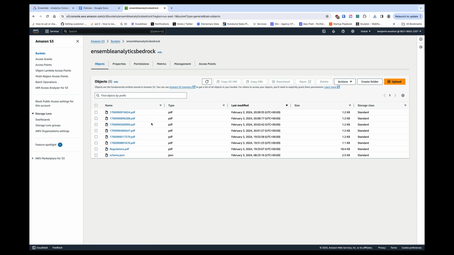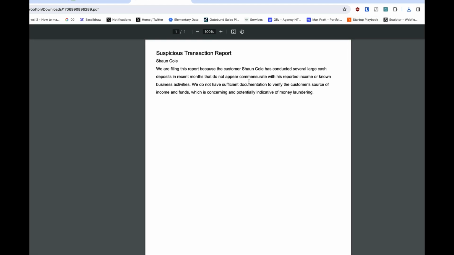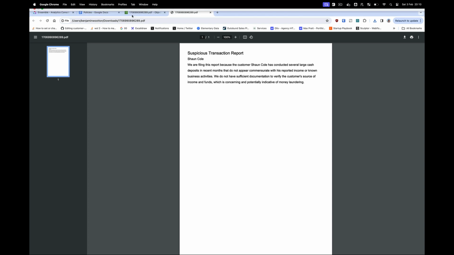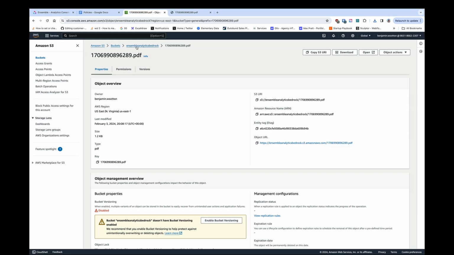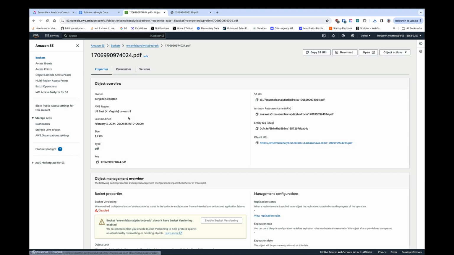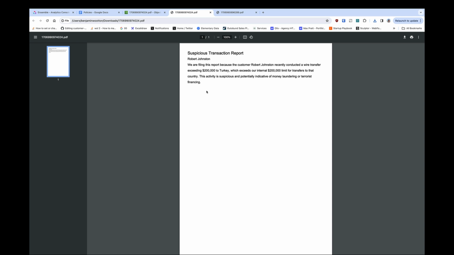So if we now go and check in our AWS account, we can see that these PDFs have been created in response to those requests which we have been sending via that chat interface. Here is the transaction report for Sean Cole, and we've illustrated that we are suspicious about this transaction because we do not have any documentation about his source of wealth. And if we go back to the other PDFs, then this will download it, open the document, and here is the suspicious transaction report about Robert Johnson, and we are raising the request because it has breached our internal limits.